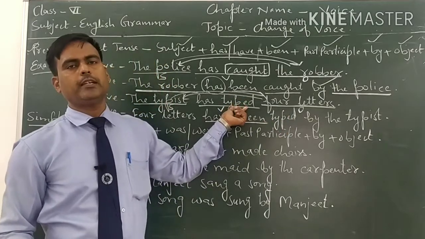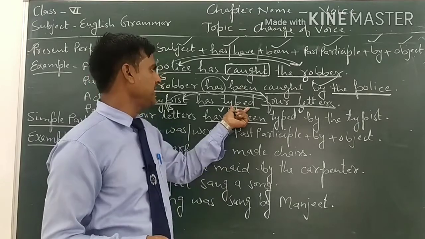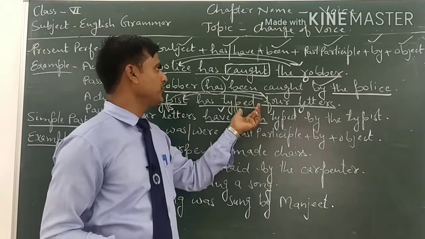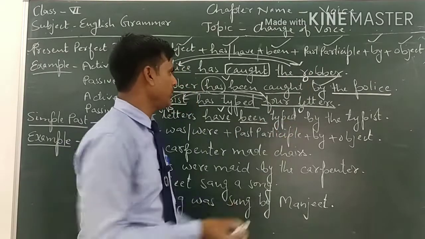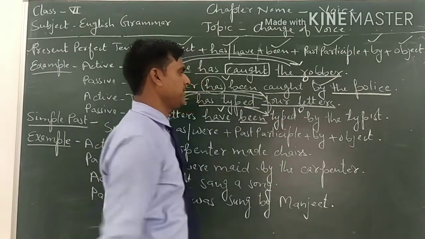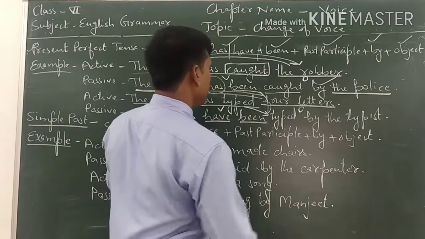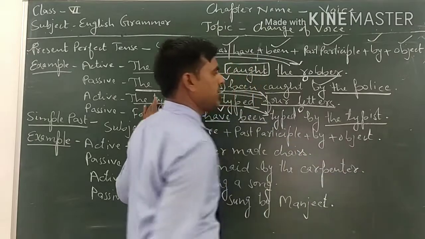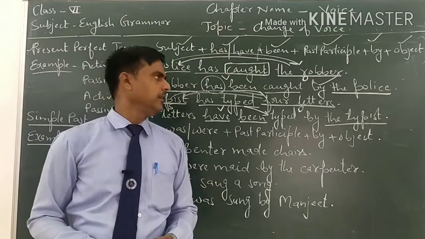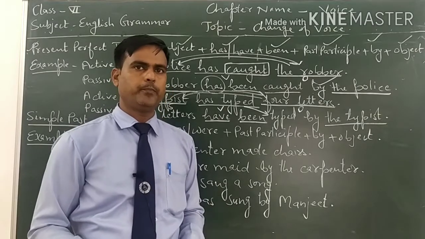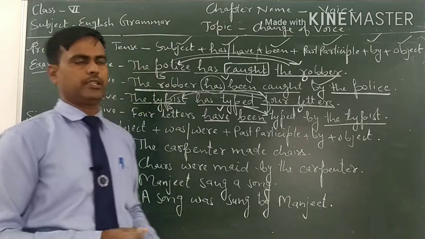And you already know that in present perfect tense, past perfect tense or future perfect tense, the third form of the main verb is used. And we have to use the third form in the passive voice. So we have only to copy it here in passive voice. Have been typed and then by, then the subject will be the object here in passive voice. So 4 letters have been typed by the typist. We are not going to discuss present perfect continuous tense.